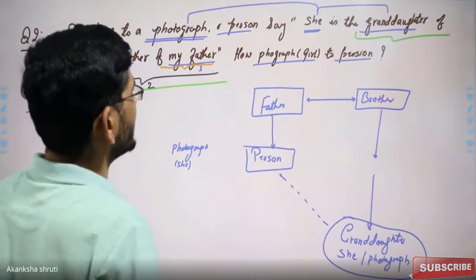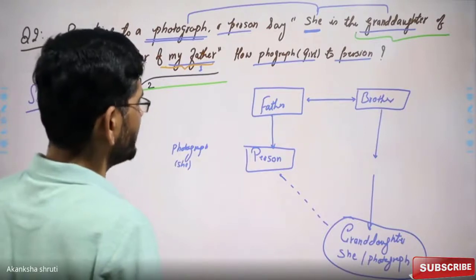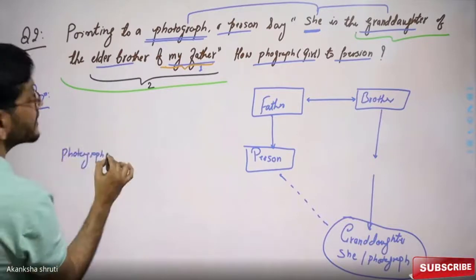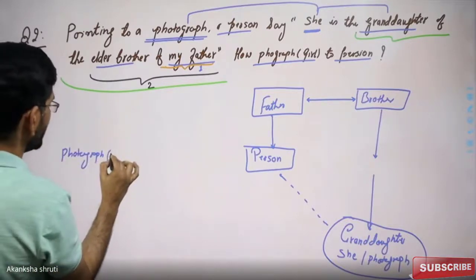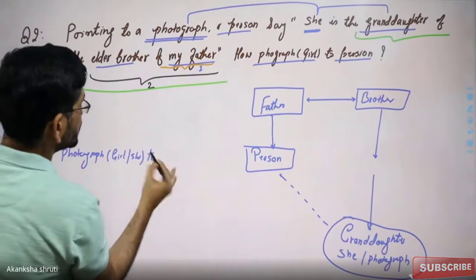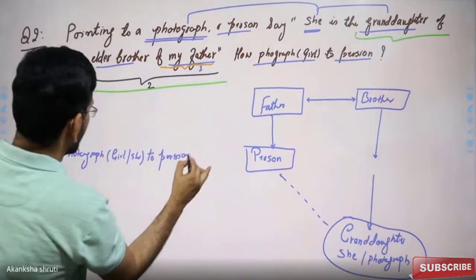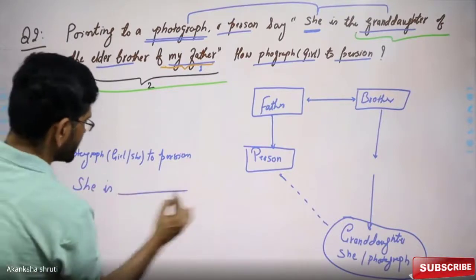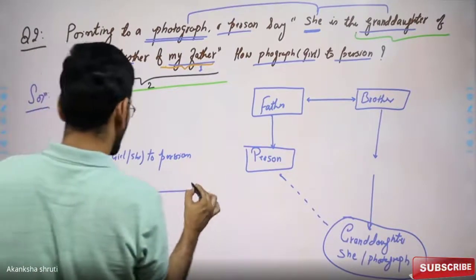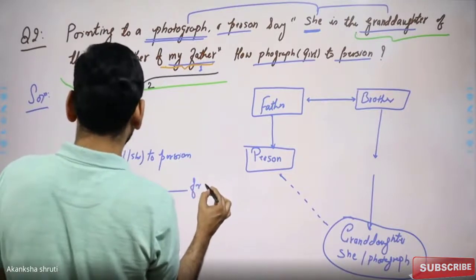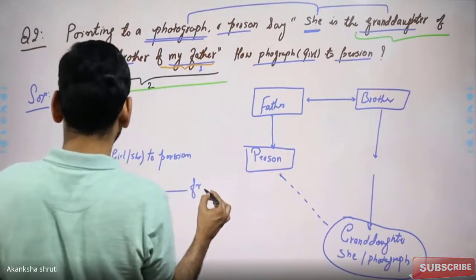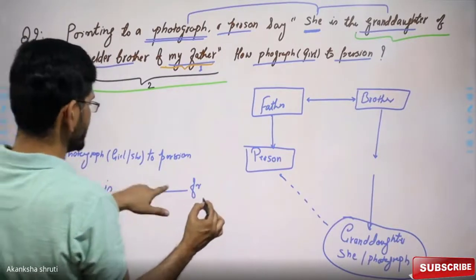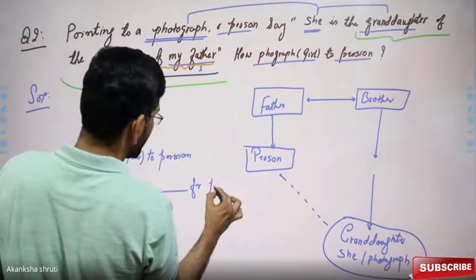So we have to find photograph to the person. Therefore, here we can write the photograph, meaning she or the girl, to the person. She is representing the photograph, so she is the relation for this person.